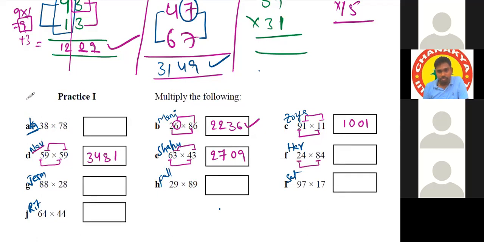Then Harshita. Yes, sir. 24 into 84. 8 into 2 is 16, and we should add 4 to it, so 20. Okay. And 4 into 4 is 16. That's all. Very good. Sir, now can I explain? I understood. Okay, Akash. 3 into 7 is 21. Now 8 is common, so we have to add 8 to 21, which is 29. Now 8 into 8 is 64. That's all. Very good.